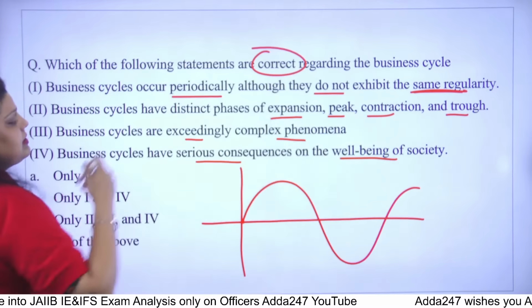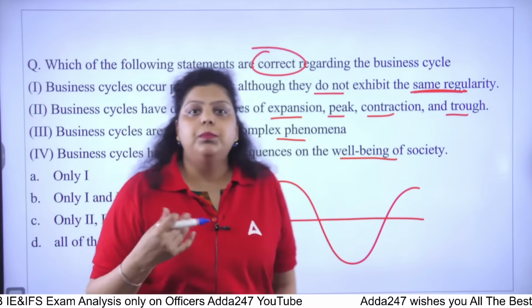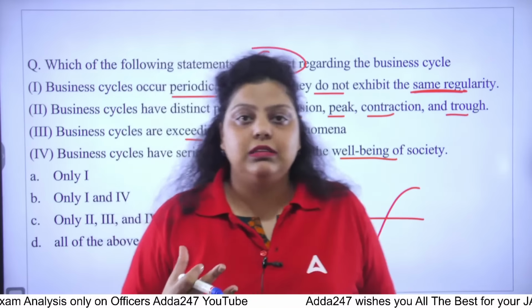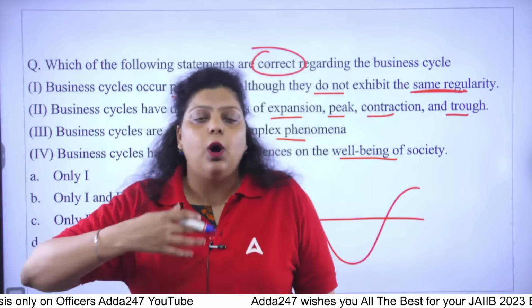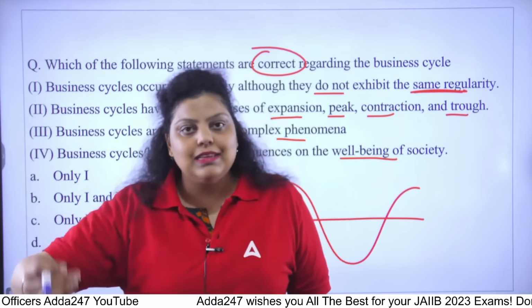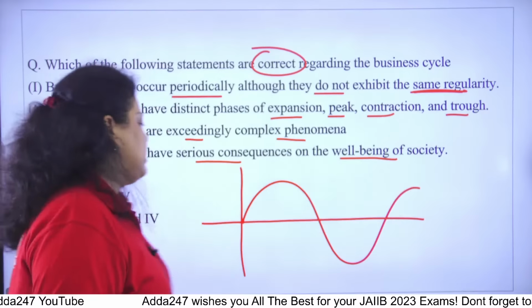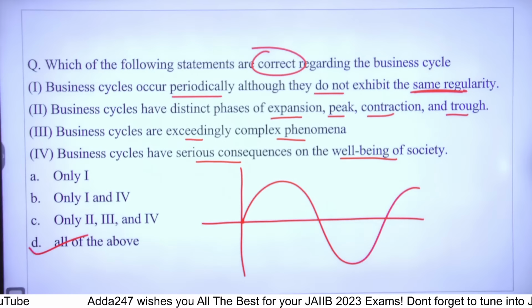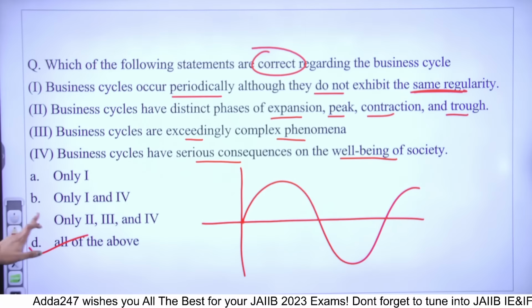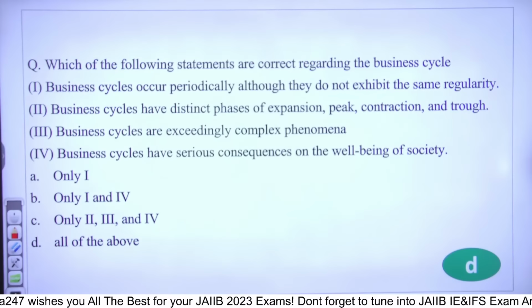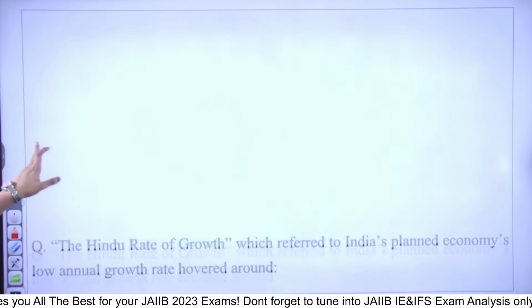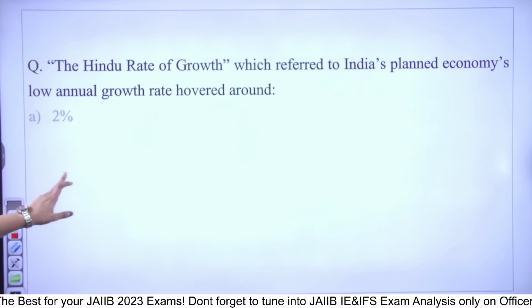They have serious consequences because business cycle has a pervasive effect. It has a pervasive effect. It means it will impact all over the country. That's why it is having an impact on the well-being of the society. It means all of the above statements are correct. Very good. Everybody is saying D option. All of the above are correct. Do make sure you are counting the question number, like how many questions you are answering correct.